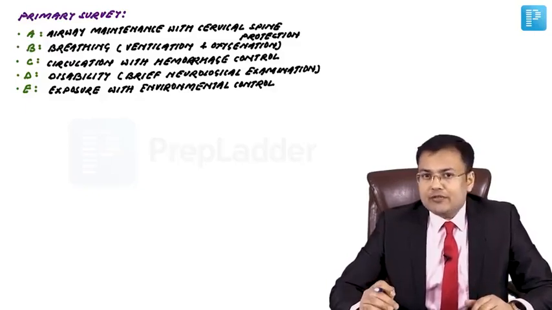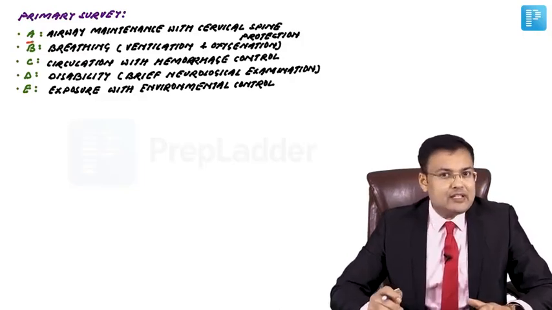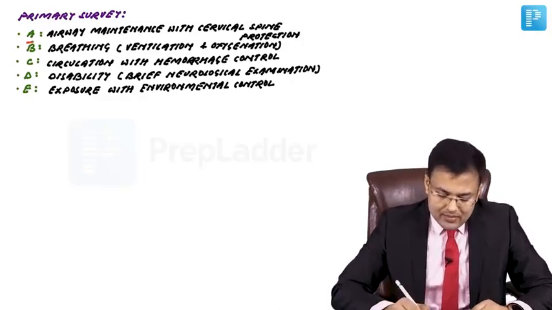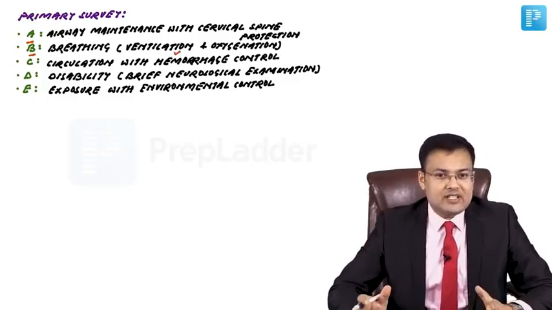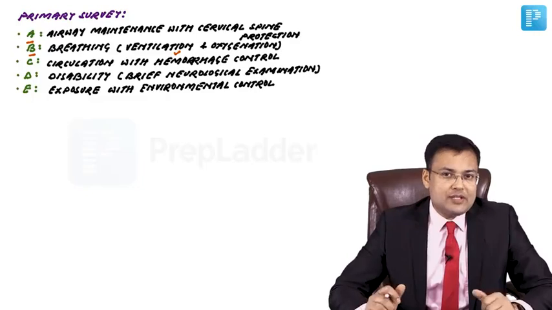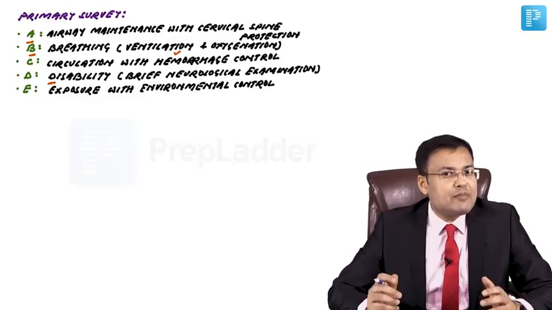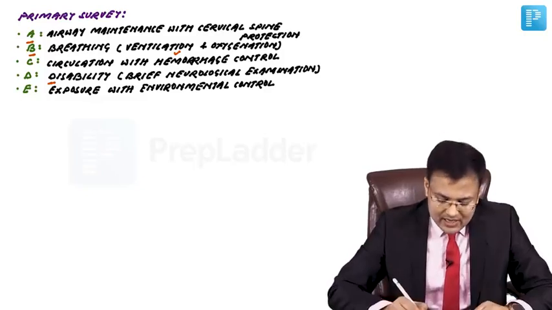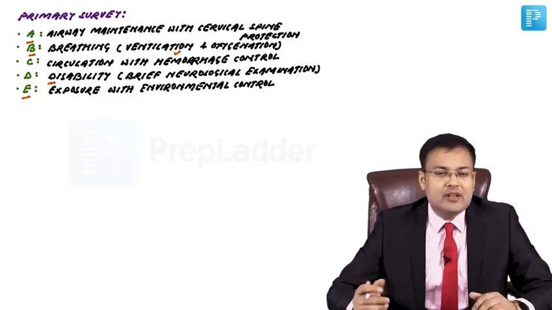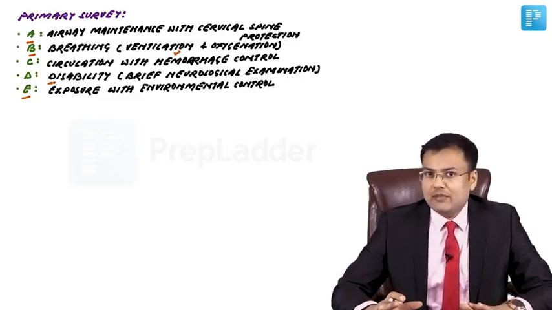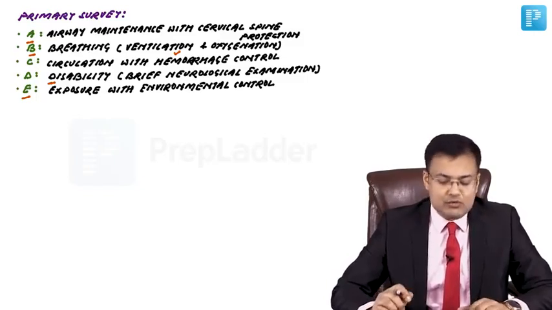What is the sequence which is followed in the primary survey? A is airway maintenance with cervical spine protection. B is breathing, and it includes ventilation and oxygenation. C is circulation with hemorrhage control. D is disability, in which we perform a brief neurological examination. And E, here we expose the patient, so this is exposure with environmental control to prevent hypothermia. Five components: A, B, C, D, E. One by one we are going to discuss.